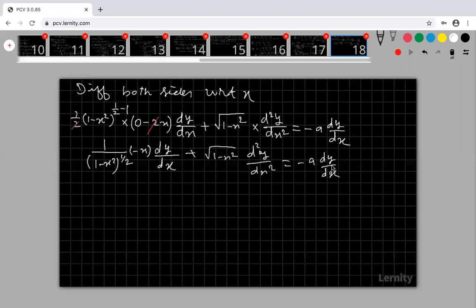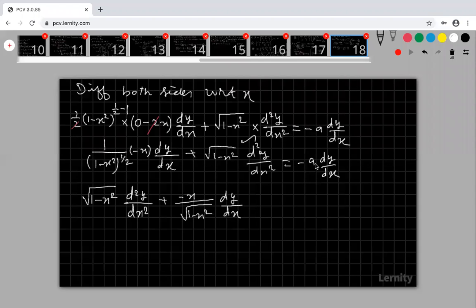Right, now I'm just simplifying this. You write this is the first term, the d square y by dx square term, that is root over 1 minus x square d square y by dx square. And this is the dy by dx term, minus x divided by root over 1 minus x square, where the power half means the root of 1 minus x square, into dy by dx.